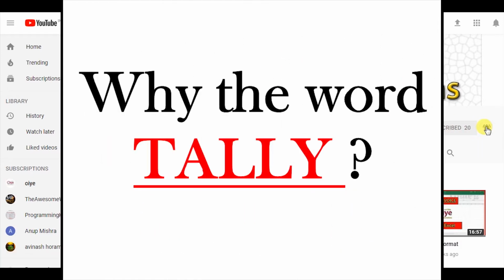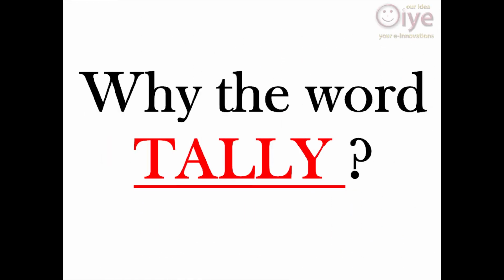We have the myth that only commerce students can learn Tally. But it's not true. Nowadays anybody can learn accounts or Tally. But the foundation must be in a proper way.